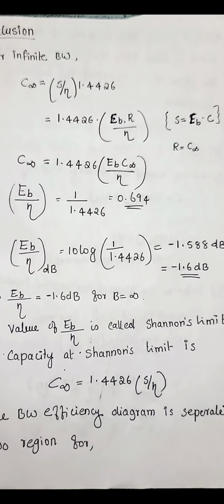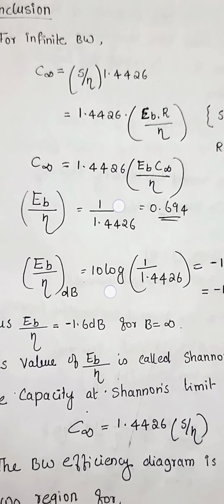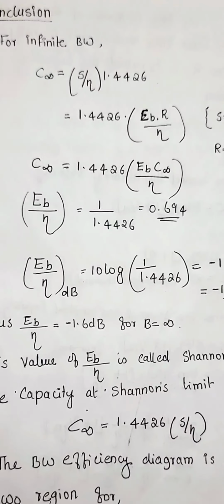Then we get 1.4426 EB C infinity by eta. By cancelling these two infinities, we get EB by eta is equal to 1 by 1.4426, that is 0.694.